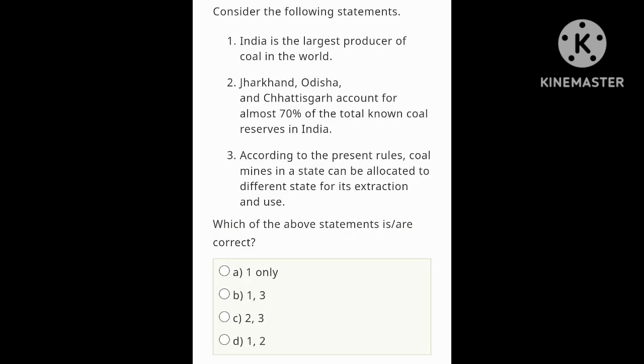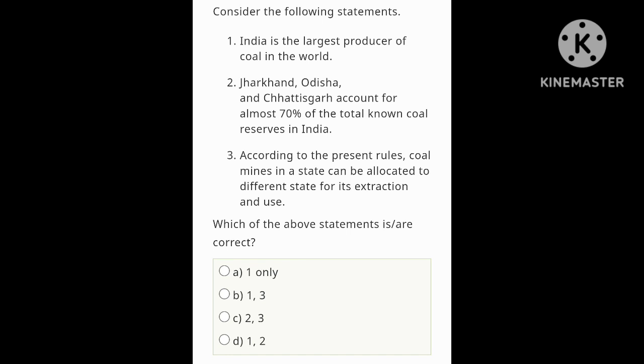Consider the following statements. India is the largest producer of coal in the world. No, India is the second largest producer of coal in the world. So statement 1 is wrong. Jharkhand, Odisha and Chhattisgarh account for almost 70% of the total known coal reserve in India. Yes, the second one is correct. Third, according to the present rule, coal mines in a state can be allocated to different states for its extraction and use. Yes, this one is correct.